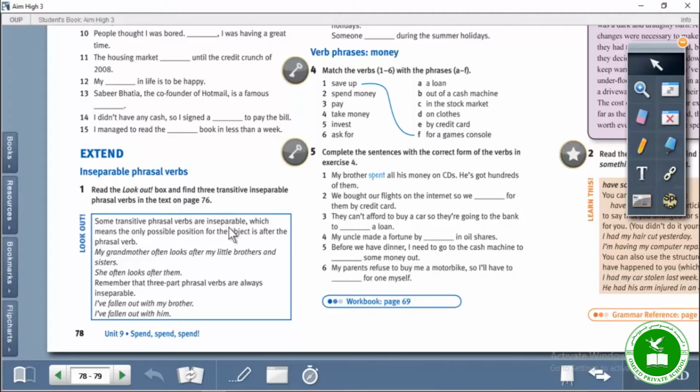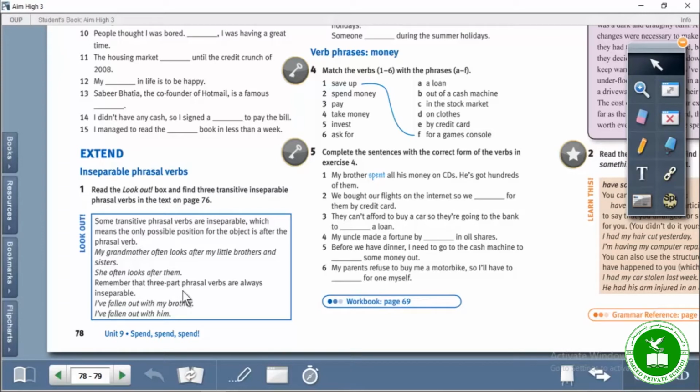So today, let's just have a small look at this one, which means the only possible position for the object is after the phrasal verb. For example, my grandmother often looks after my little brothers and sisters. So looks after, this is our phrasal verb, and we cannot separate this verb and the particle of it. We cannot say my grandmother often looks my little brothers and sisters after, right? We cannot separate this. The second example: she often looks after them. We cannot say she often looks them after. Why? Because this is an inseparable phrasal verb.